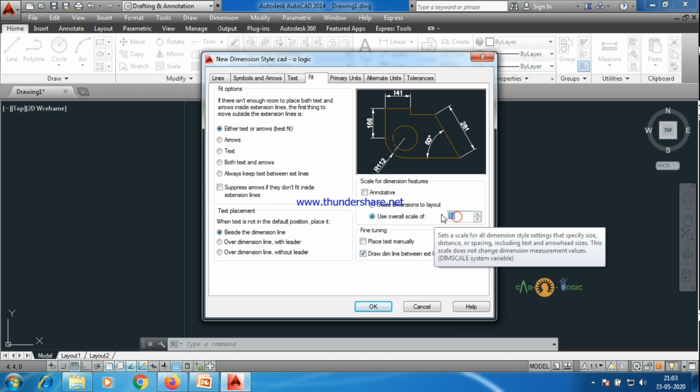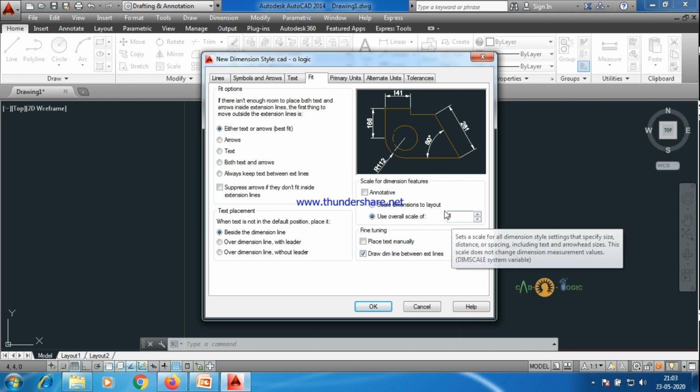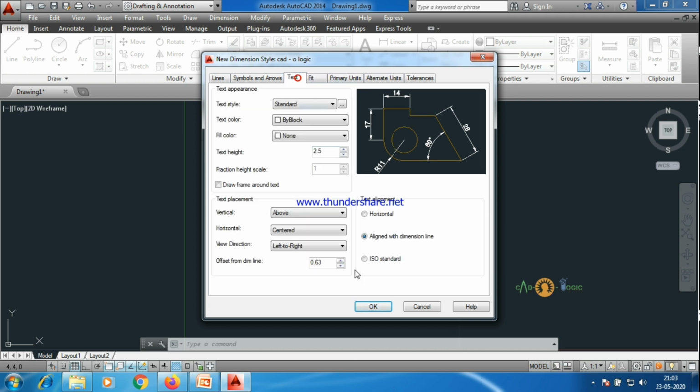So this will be increasing the text size of the dimensions shown. Right now we'll keep it as 1. Text will be aligned with dimension. Text of the dimensions should be aligned with the dimension. Okay, done. Now we press OK.